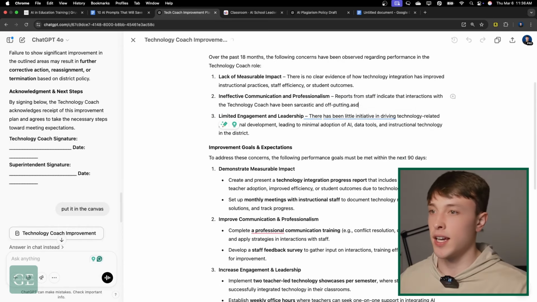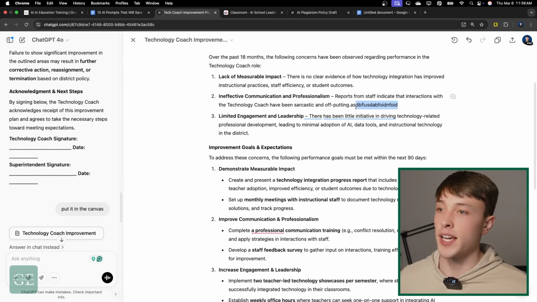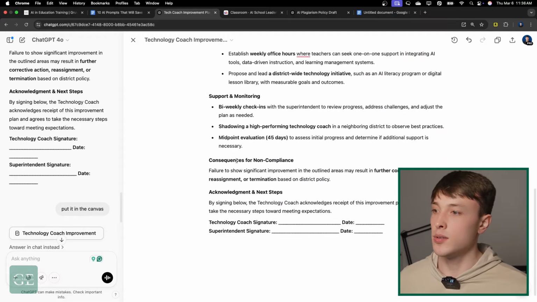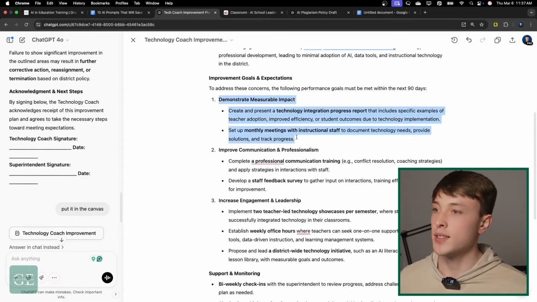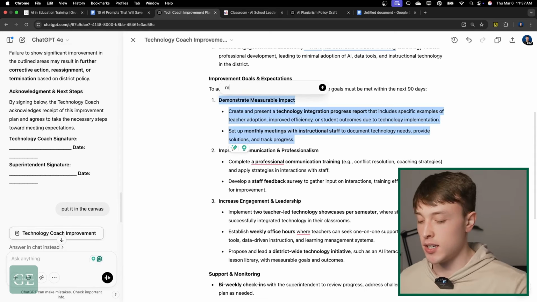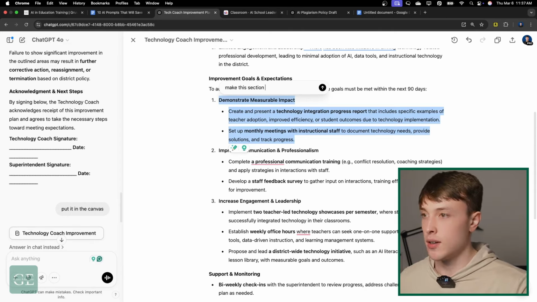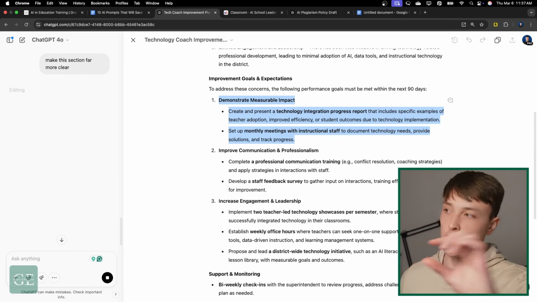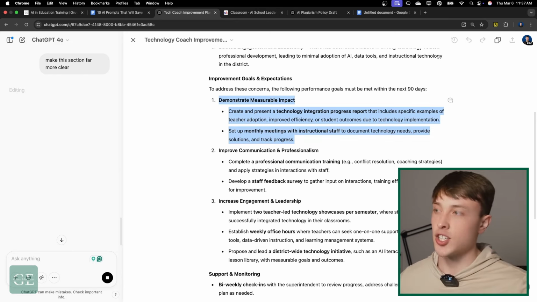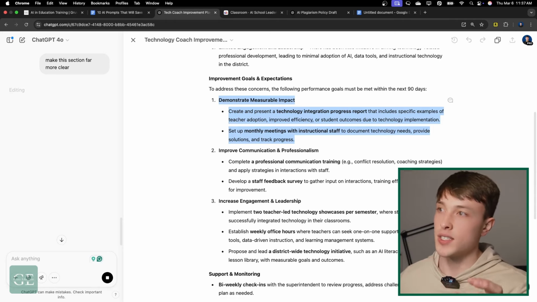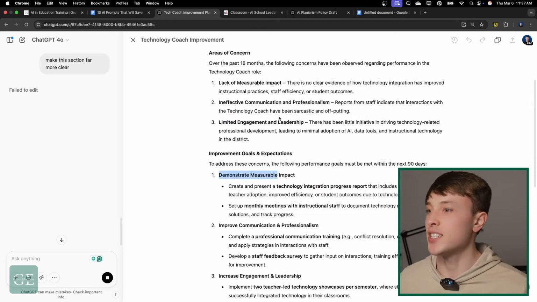So if I want to take anything out, I can do that. I can type in here, but also I can just highlight specific sections. Like maybe I want to take this, and you'll see when I highlight here, this little Ask ChatGPT bubble comes up. I can click on Ask ChatGPT, and I'll just say, make this section far more clear. Send it through, and then ChatGPT will just go in and edit that one section instead of just redrafting the whole thing when I just wanted to edit that one section. So that is the ChatGPT canvas.